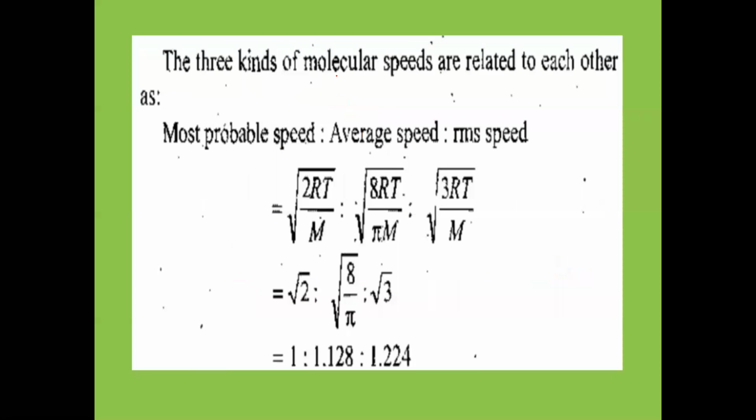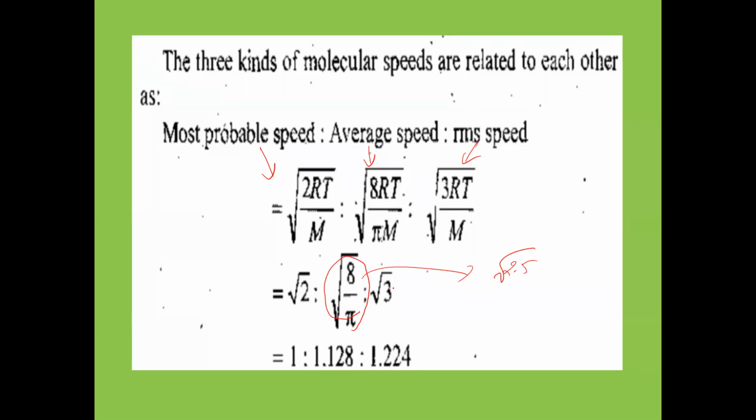The three kinds of molecular speeds are related to each other as follows. Most probable, average, and RMS. The formulas we know: under root 2RT by M, under root 8RT by pi M, under root 3RT by M. From these, common is RT by M, leaving square root of 2, square root of 8 by pi, and square root of 3. Square root of 8 by pi is approximately square root of 2.5. Which one has more magnitude? Square root of 3 will have more magnitude.